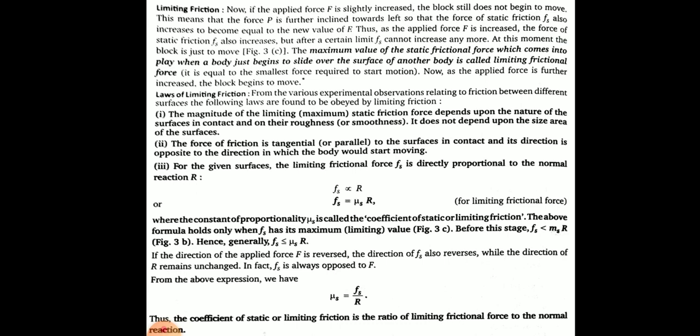Very simple. Suppose on a table, a book and a duster are kept. So nature of surfaces in contact for book and the duster are different. So both the bodies will be experiencing different frictional force.